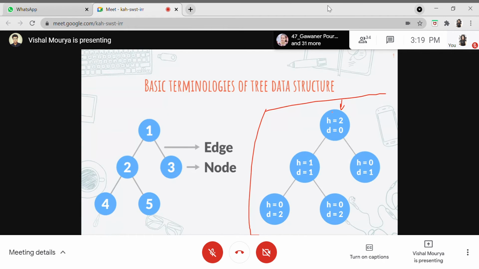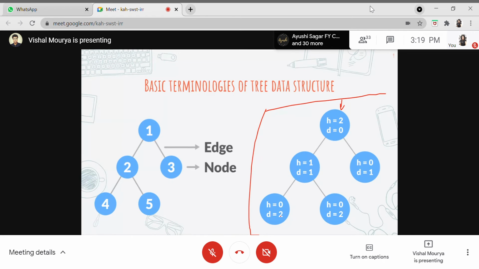Whenever we calculate the height, we start with the leaf nodes. You can see this leaf node right here, so we say they are at level 0. Then the nodes one level up from the leaf nodes are at level 1, and these right here are at level 2. So we just say it in this way.